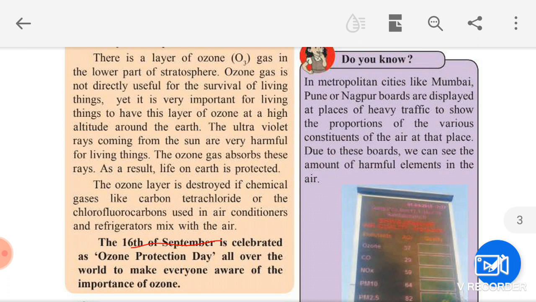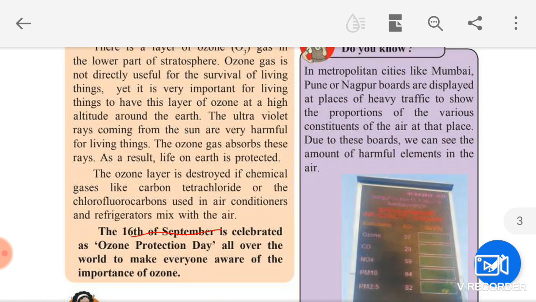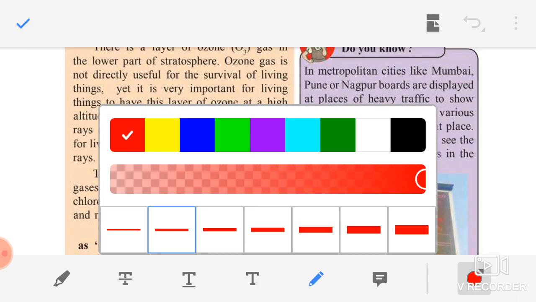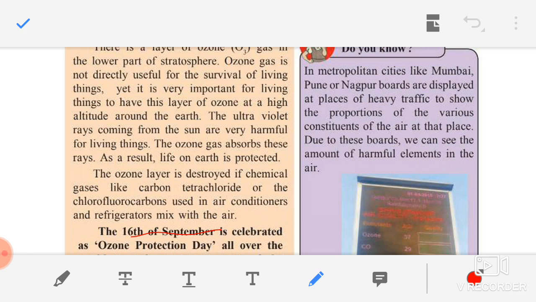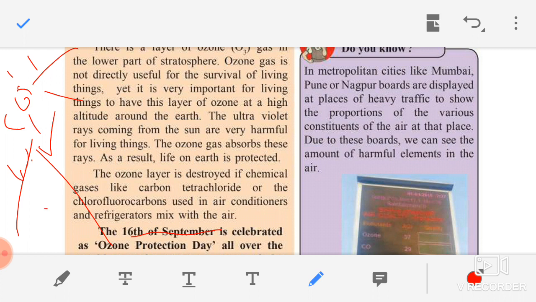See here, children, I will show you. This is the sun. From the sun, what happens? Harmful ultraviolet rays are coming. Okay, and they are falling on the earth. So, the ozone layer is here in between. So, it protects us from the ultraviolet rays falling on the earth. That is why the ozone is called a protective layer.